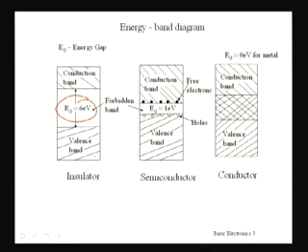But a semiconductor does not have such a high forbidden energy gap, which is around 1 electron volt as is seen here. So electrons can acquire that much energy, only 1 electron volt, to jump from the valence band to the conduction band in order to become conducting. And metals like copper, which are conductors, have overlapping conduction band and valence band, so 0 electron volt. That is why they are so conducting, because electrons can very easily shift between the valence band and conduction band and take part in conduction.